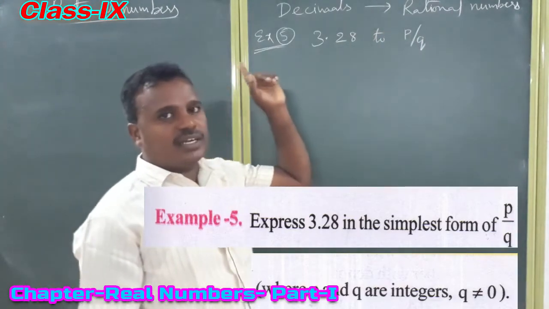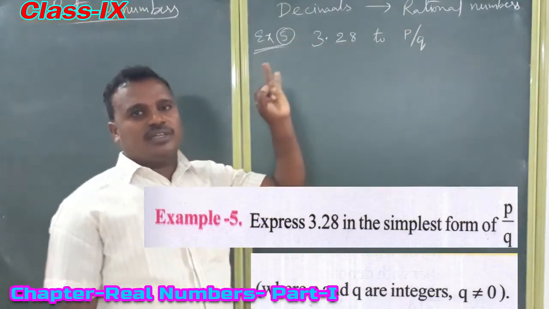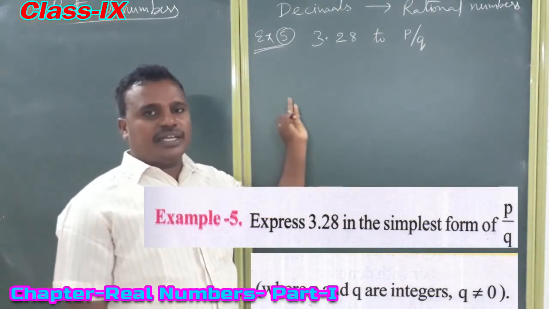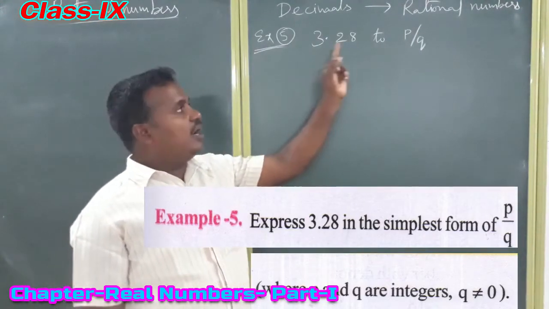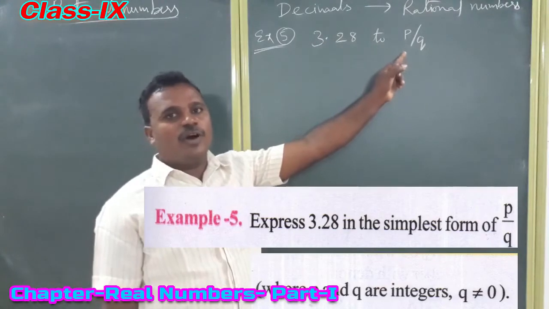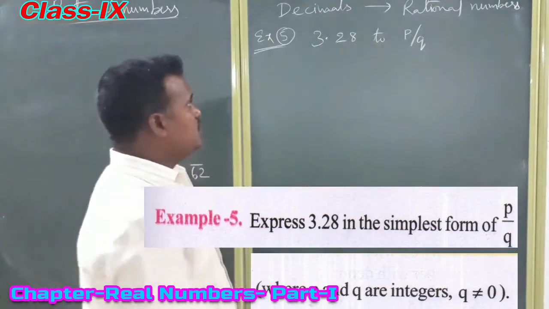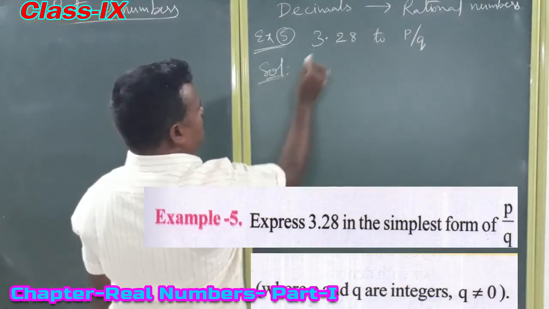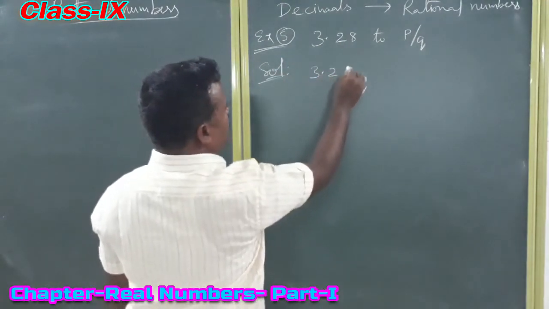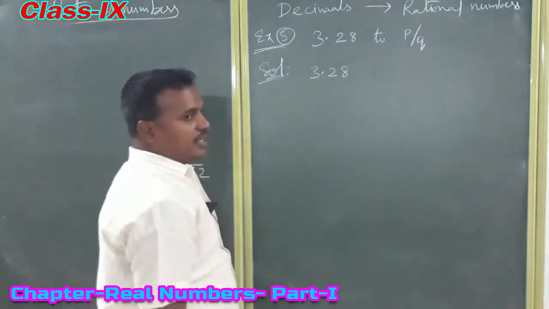Now before, I said decimals are of types: terminating decimals, and non-terminating decimals, which can be repeating. Now first, how to change a terminating decimal into the form p by q, or a rational number. So this is which type of decimal? Terminating decimal. What is this? 3.28. The decimal part is terminating.